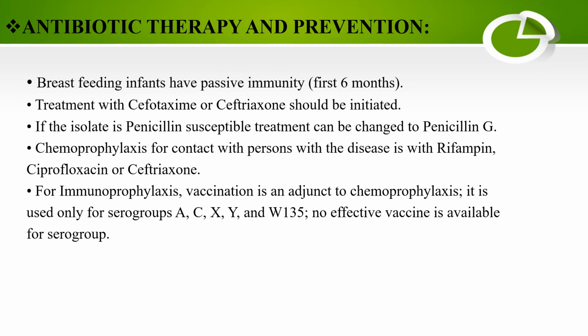Antibiotic therapy and prevention. Breastfed infants have passive immunity for 6 months. Treatment with cefotaxime or ceftriaxone should be initiated. If the isolate is penicillin susceptible, treatment can be changed to penicillin G. Chemoprophylaxis for contacts of a person with the disease is with rifampin, ciprofloxacin or ceftriaxone.